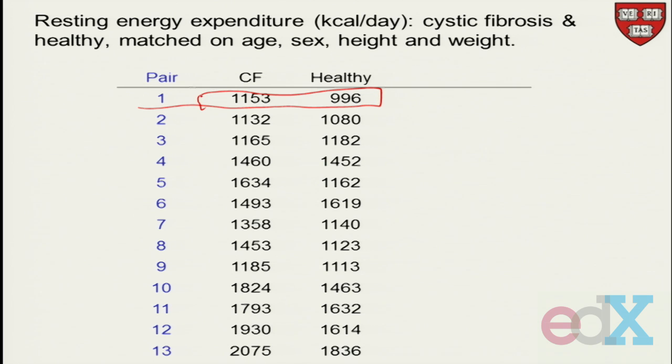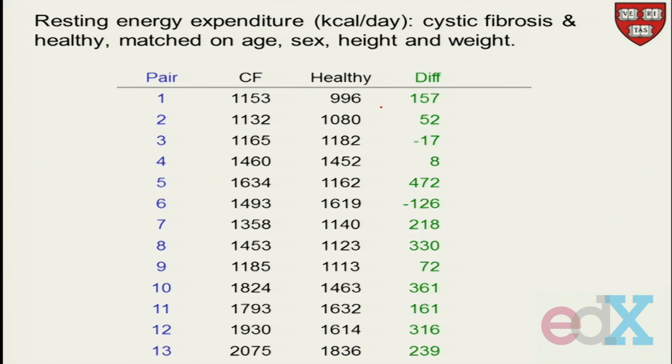And now if we do what Arbuthnot did, we look pair by pair and see the differences. All Arbuthnot did was look at the sign. So here's a negative one, here's a negative one, all the rest are positive. So if we look at the signs, we've got 11 positive signs and 2 negative signs.